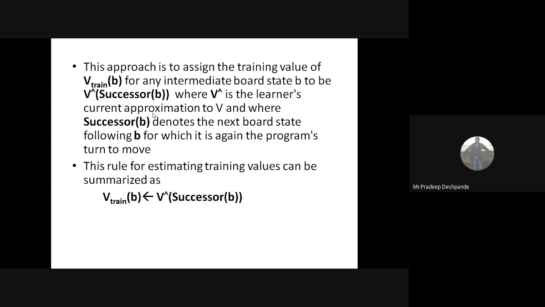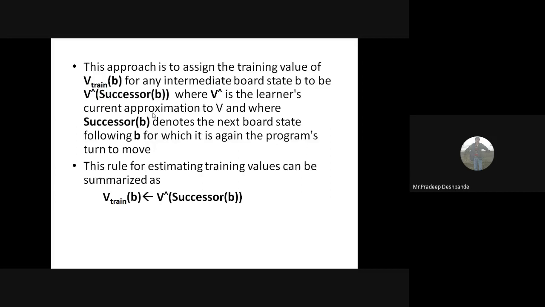It is the learner's current approximation to V. And successor of B denotes the next board state following B, for which it is again the program's turn to move. So for intermediate board states, this is one option we have.